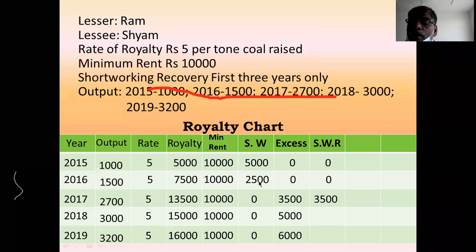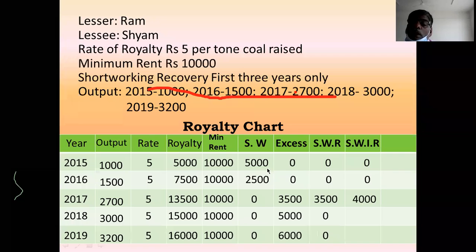5,000 and 2,500 is the short working. Out of this amount, 3,500 recovered, and time given is completed. Given time completed, therefore, the balance will not be recovered and it goes to the irrecovery column. And short working irrecovery column: first year no, second year no. In the third year, irrecovery is 4,000.